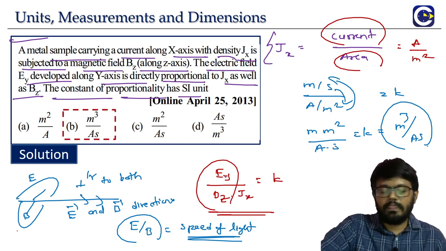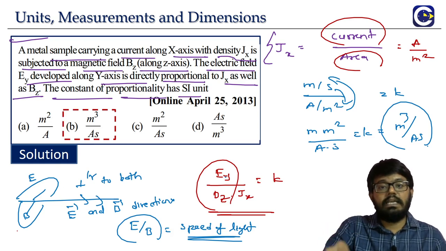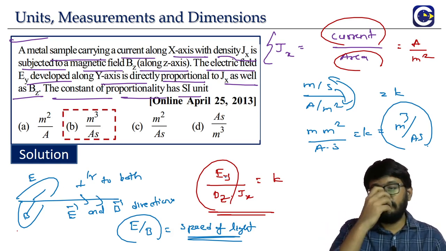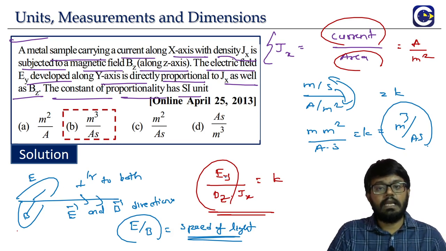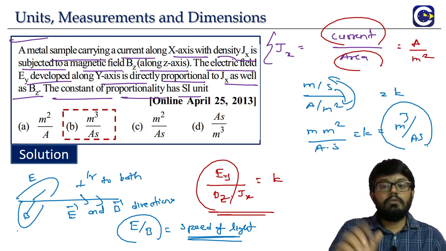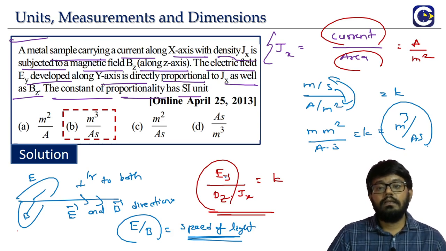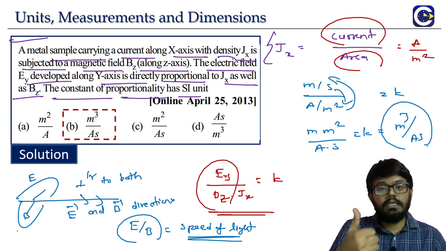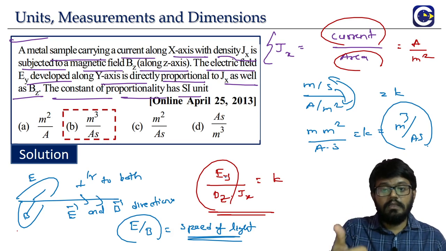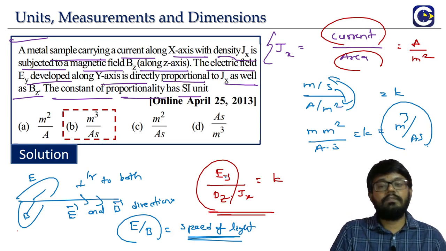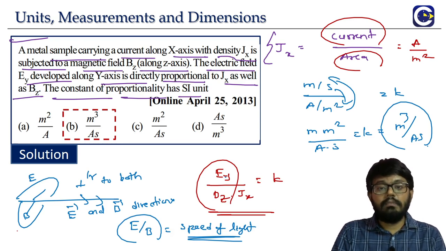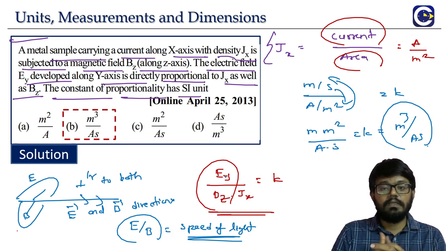So here you can see one thing. Because we are able to use that idea. What is it? The ratio of electric field to the magnetic field, right? That will have the units of speed. We are able to get the answer quickly. Otherwise, what would have happened? We would have found the dimensions or units of the electric field, and then the dimensions or units of the magnetic field, and then you have to proceed. So that is the reason why I said some of these questions, if you have a little bit of understanding about the respective chapter or the concept, we will be able to find those questions a little bit more easier.